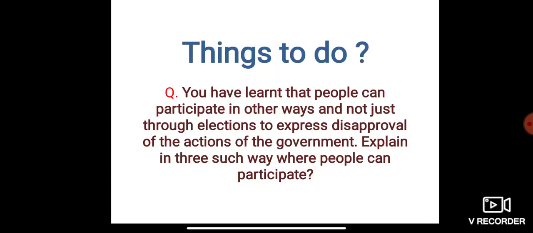So that's it for our class for today, and we have completed chapter 14. So, things to do, that is your assignment for today. You have learned that people can participate in other ways, and not just through elections, to express disapproval of the actions of the government. Explain in three ways where people can participate.